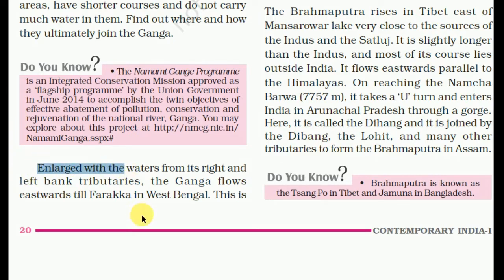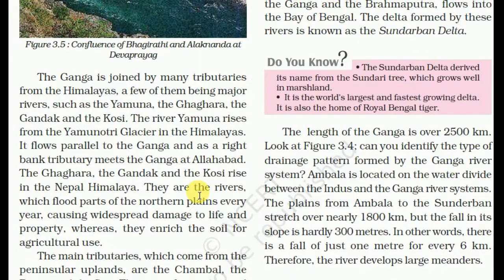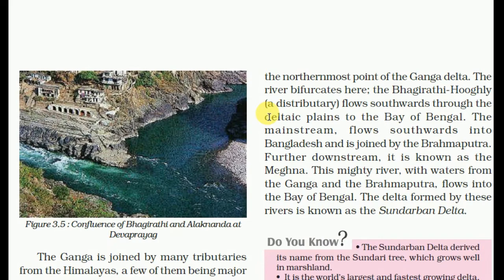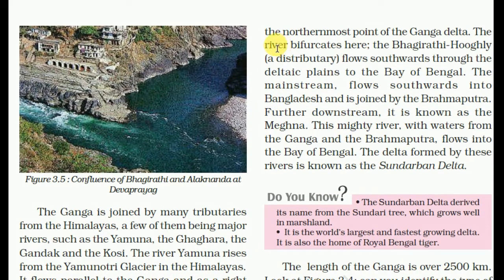Enlarged with the water from its right and left bank tributaries, the Ganga flows eastward till Farakka in West Bengal. This is the northernmost point of the Ganga Delta. The river bifurcates here into the Bhagirathi and Hooghly, which flow southward through the deltaic plain to the Bay of Bengal.